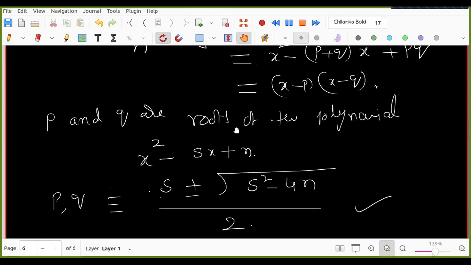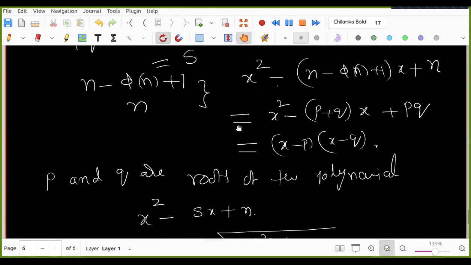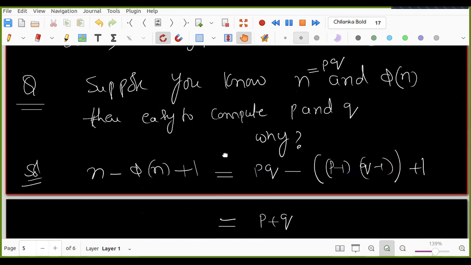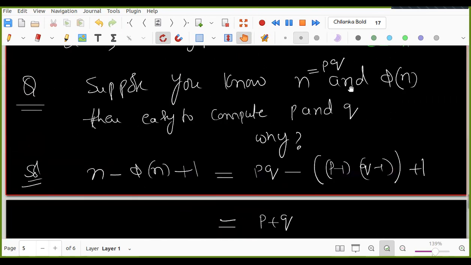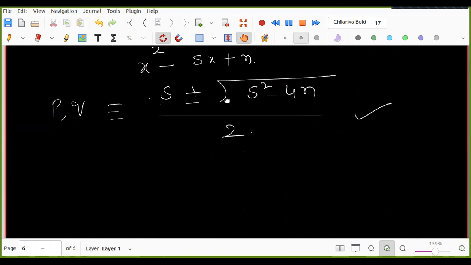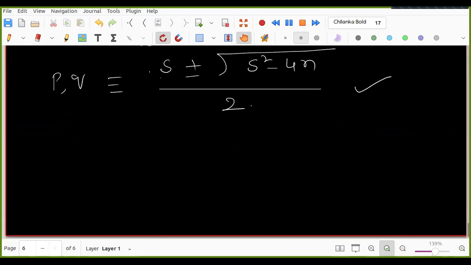Mahek, is it okay? Yes, sir. So what did we prove? If I know N and phi N, then it is easy to find P and Q. Any questions? Okay, no questions.